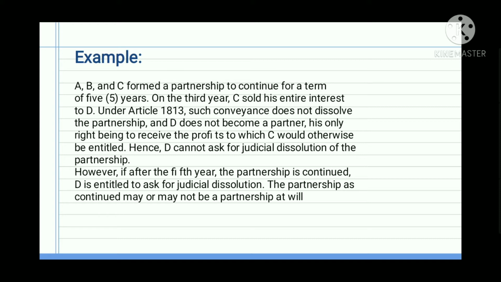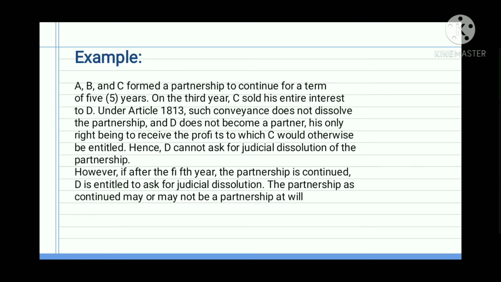However, if after the 5th year the partnership is continued, D is entitled to ask for judicial dissolution. The partnership as continued may or may not be a partnership at will. Hindi pwede mag-ask si D ng dissolution since 5 years yung contract sa partnership ni C. Kung matapos man yung 5 years na contract na yun, dun lang siya pwedeng makapag-file ng dissolution since tapos na yung 5-year contract.